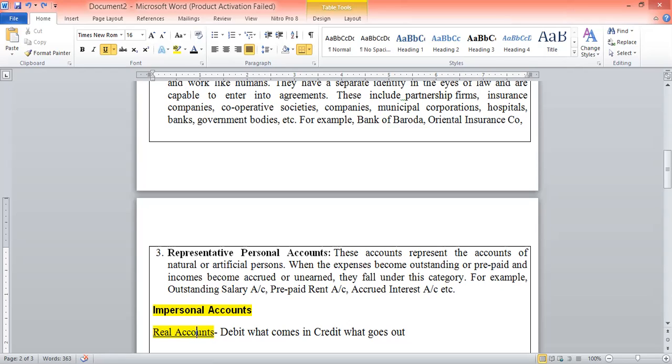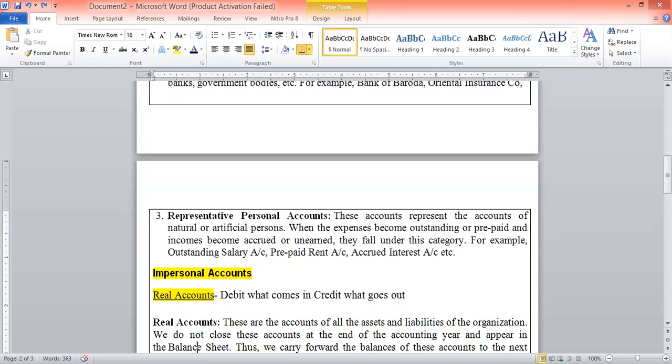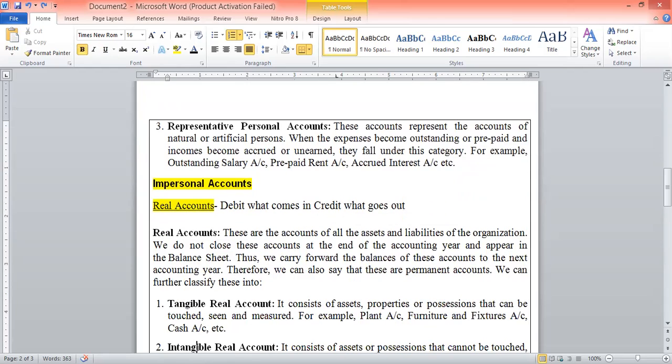So guys, at the end of the accounting year, the bank will ask me where is the accrued interest for which every month you are liable to pay. Now you are liable to pay for the complete 12 months. So that is the accrued interest which is getting accumulated by the bank, and at the end of the accounting year, the bank will ask me to pay for the accrued interest for the loan which I have taken from the bank. Now here come the impersonal accounts.